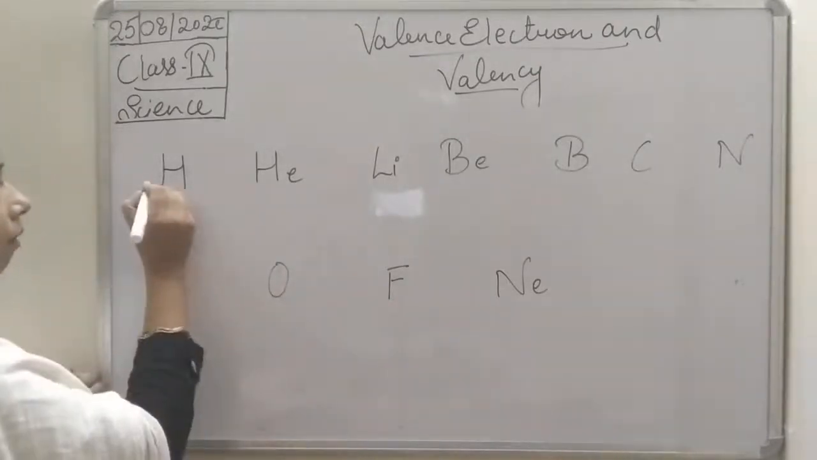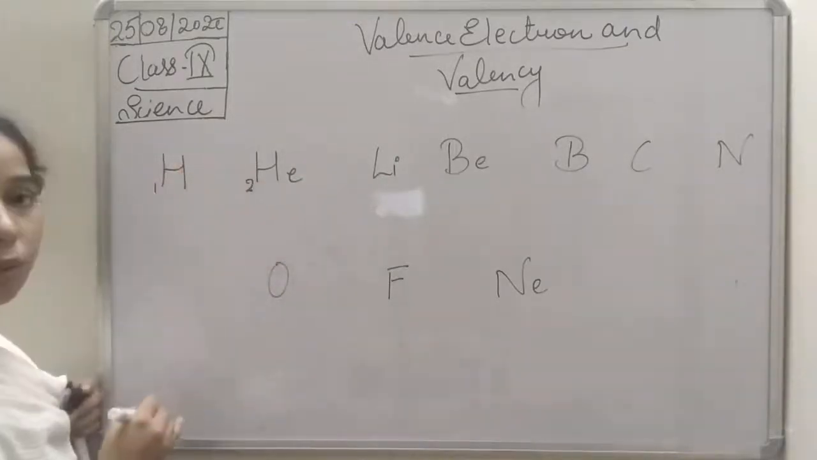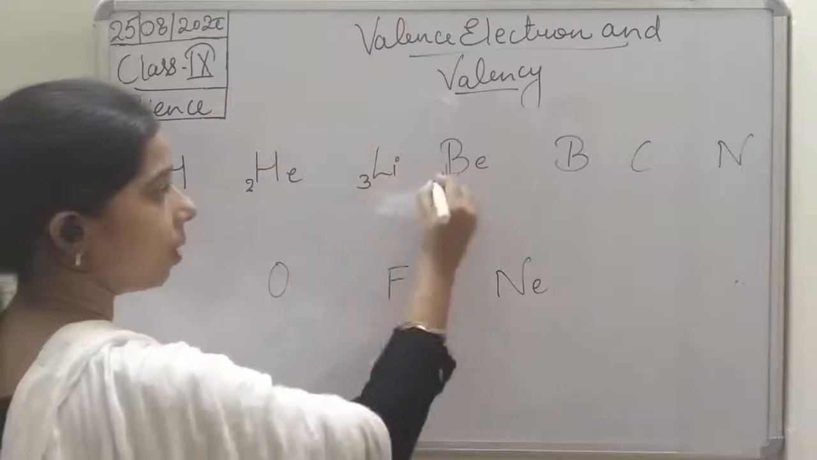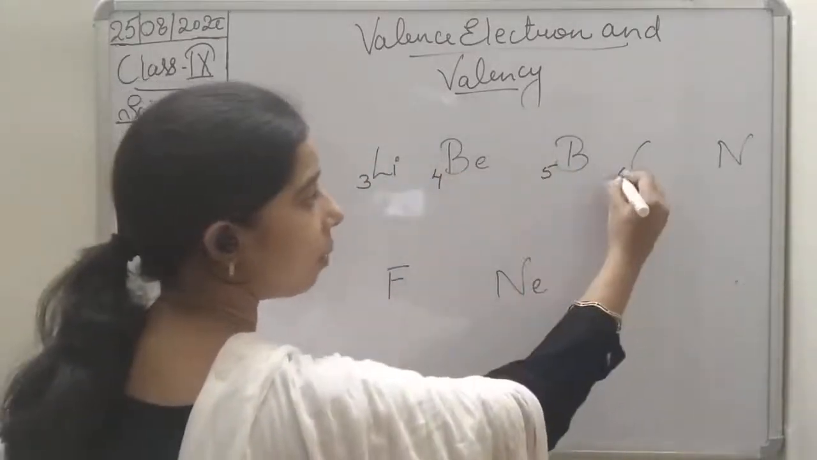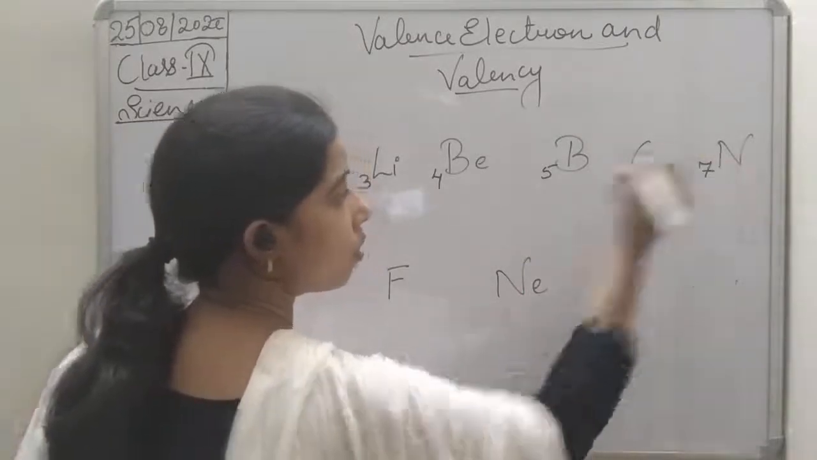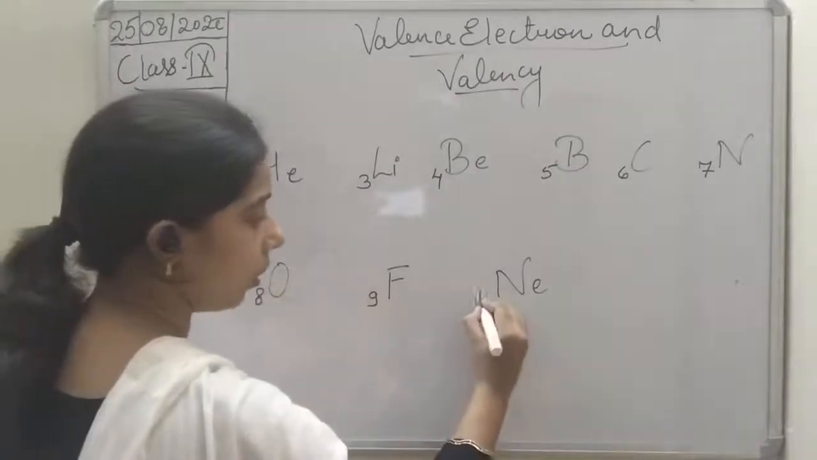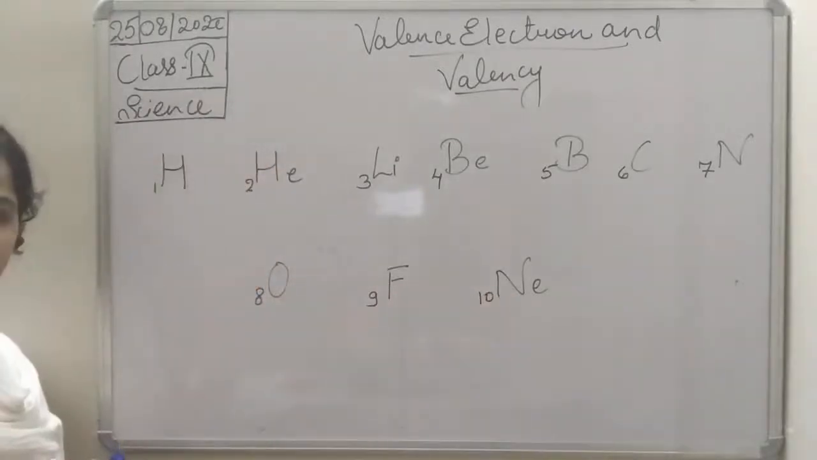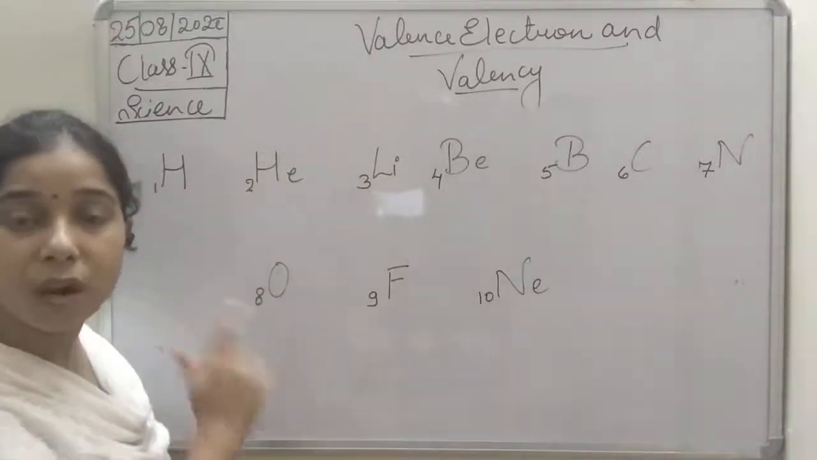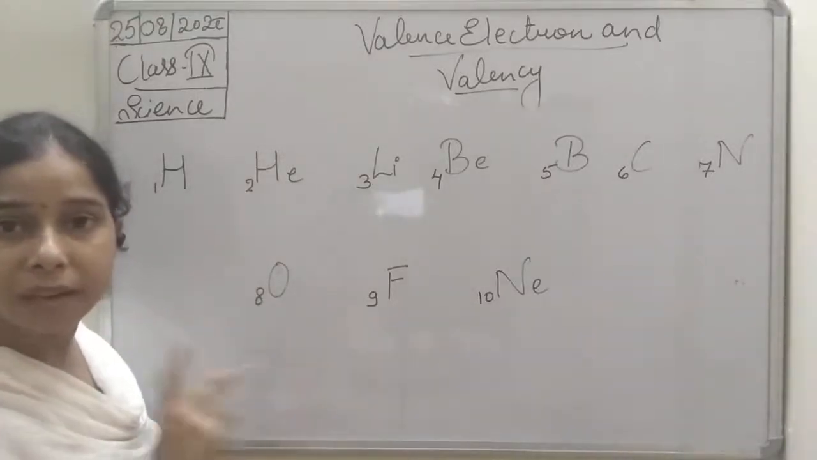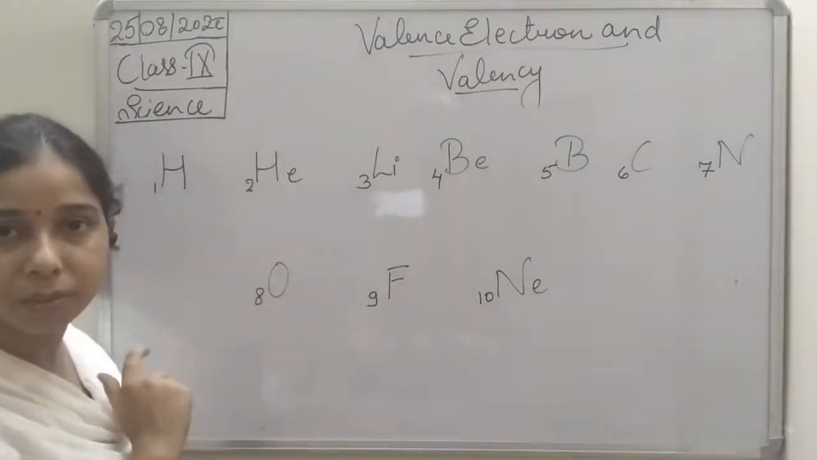What is the atomic number of hydrogen? 1. What is the atomic number of helium? 2. Lithium? 3. Beryllium? 4. Boron? 5. Carbon? 6. Nitrogen 7, oxygen 8, fluorine 9, neon 10. So we have taken atomic numbers 1 to 10 to understand the variation that occurs in valency when you move from left to right in the periodic table.